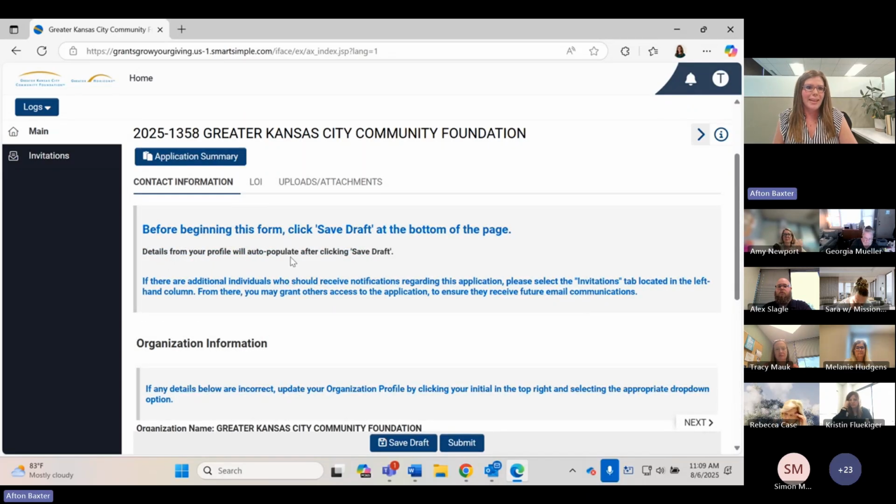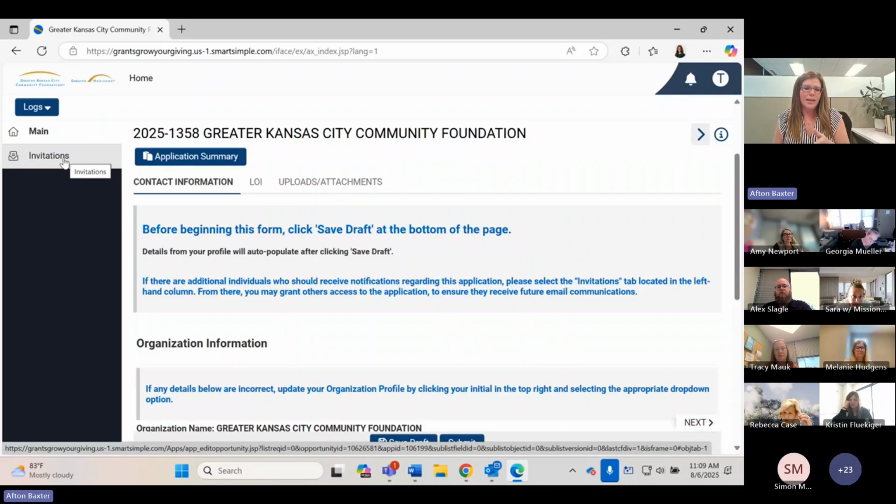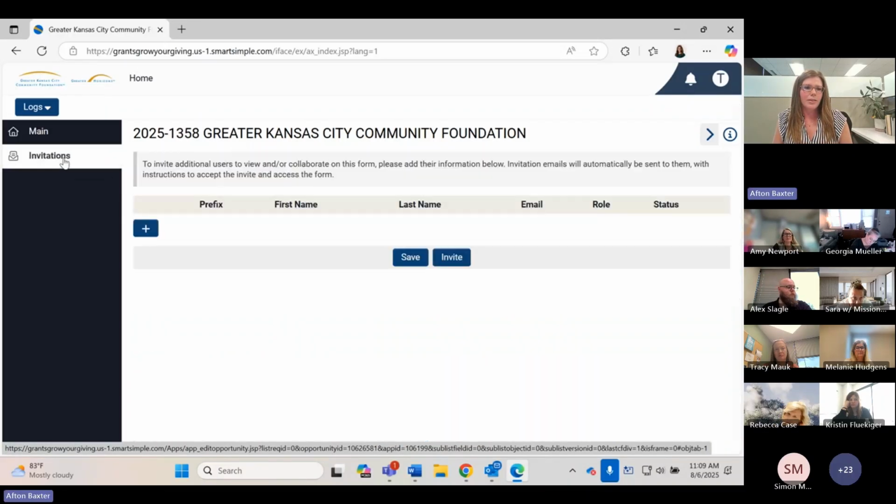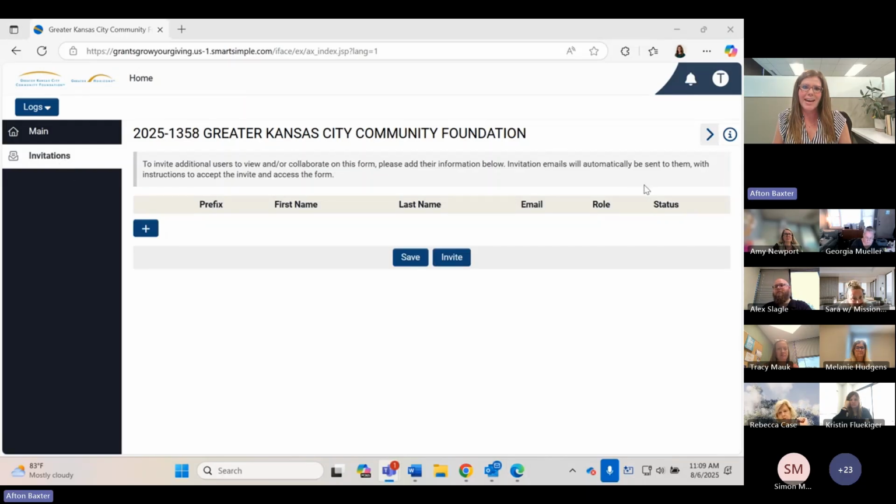And then another important thing on the left-hand side here, anytime throughout this LOI, you can find the Invitations tab. And this is a great place to add anybody who's going to be involved on this application or just this project that you want them to receive notifications about this LOI.